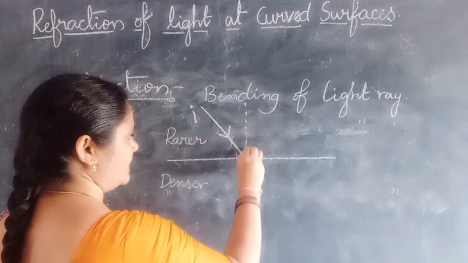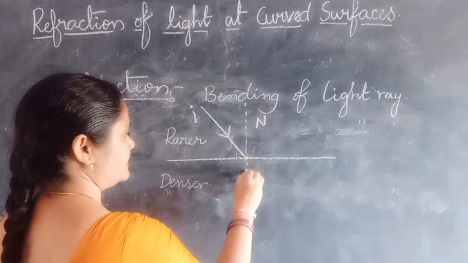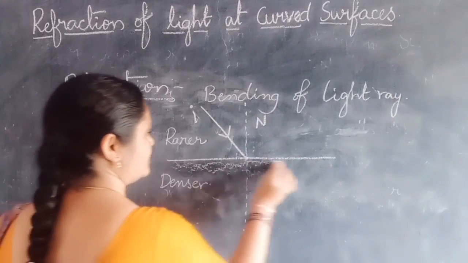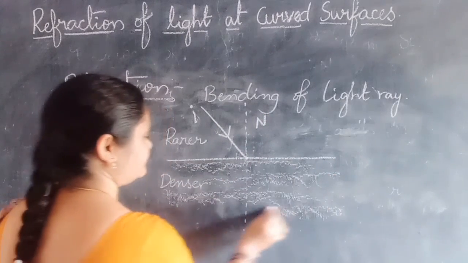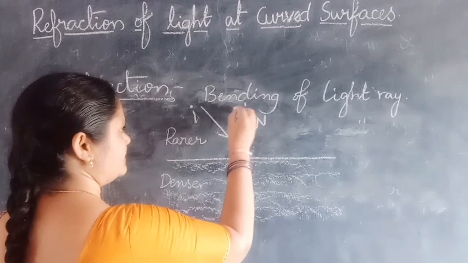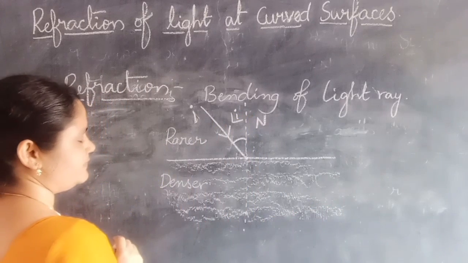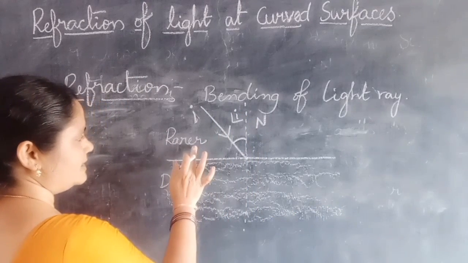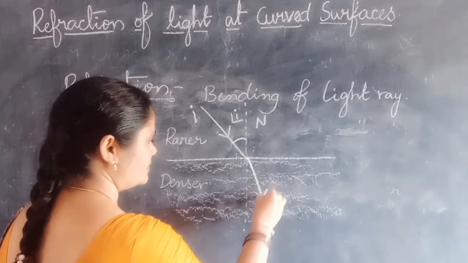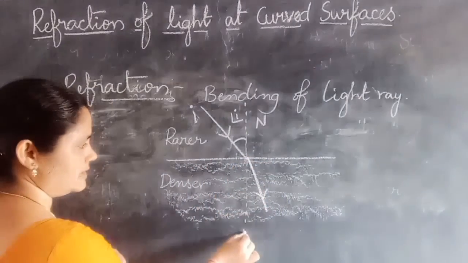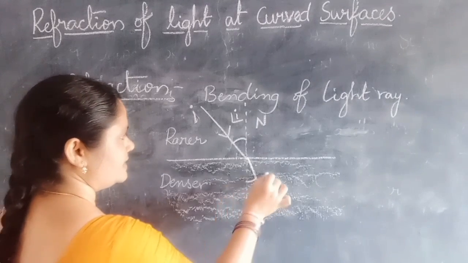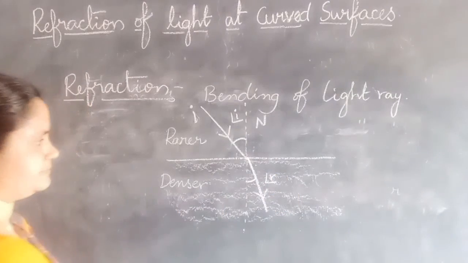There we have to draw a perpendicular. This acts as the normal for this plane surface. This is a denser medium. The angle between the incident ray and the normal gives the angle of incidence. Now here you see, when the light ray is passing from rarer to denser medium, after refraction it moves towards the normal. Here you can see this is the normal and the refracted ray is moving towards the normal. This gives the angle of refraction.